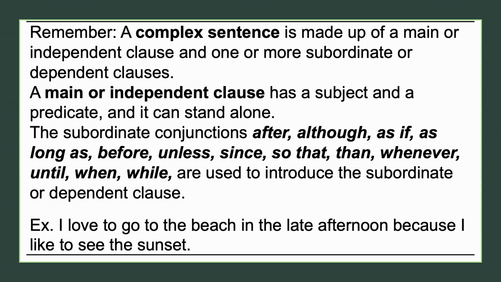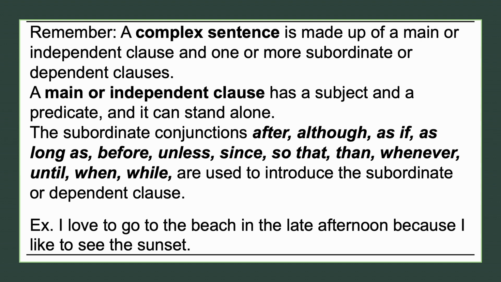The subordinate conjunctions after, although, as if, as long as, before, unless, since, so that, then, whenever, until, when, while are used to introduce the subordinate or dependent clause. In short, we use these subordinate conjunctions after the independent clause.